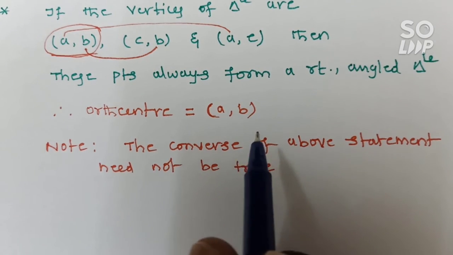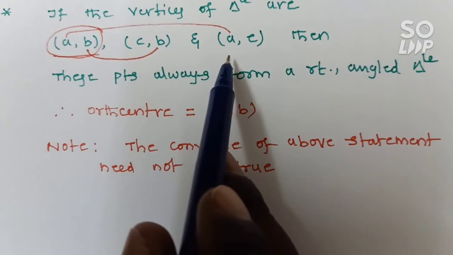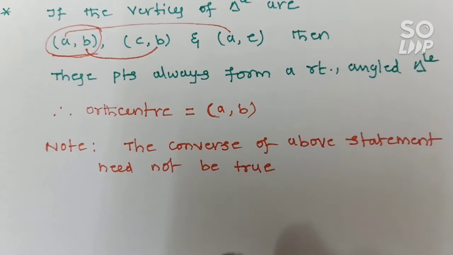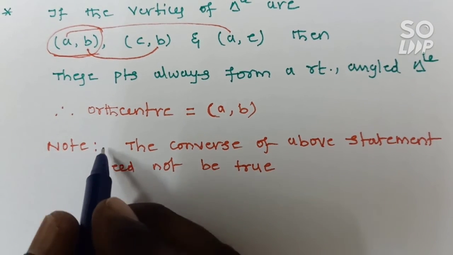Similarly, if the given points are the vertices of an acute angle triangle, the orthocenter will lie inside the triangle. Similarly, if the triangle is an obtuse angle triangle, the orthocenter will be outside. So here I am writing the different statements.